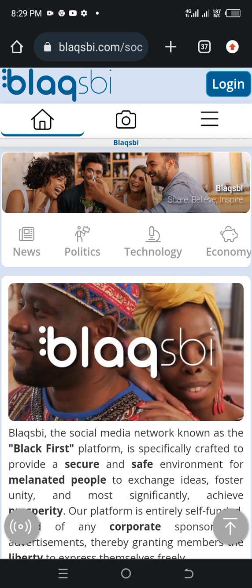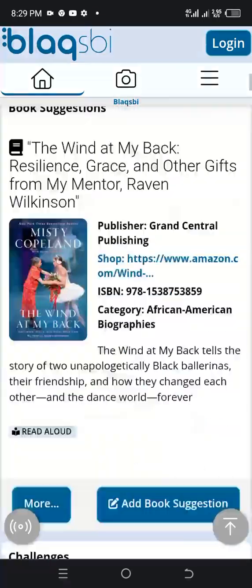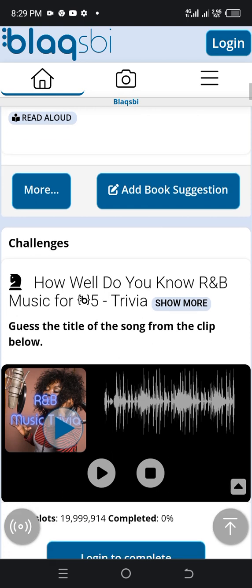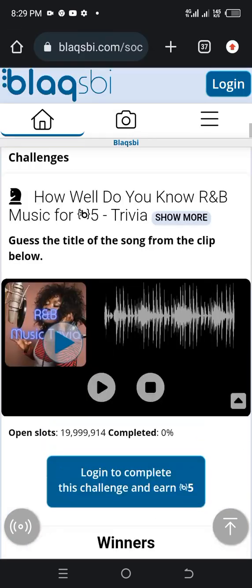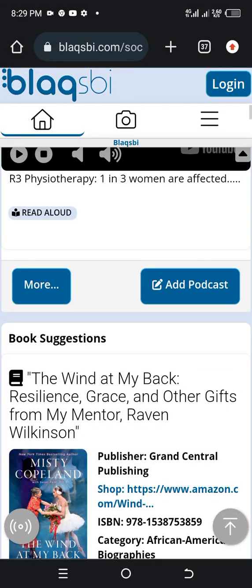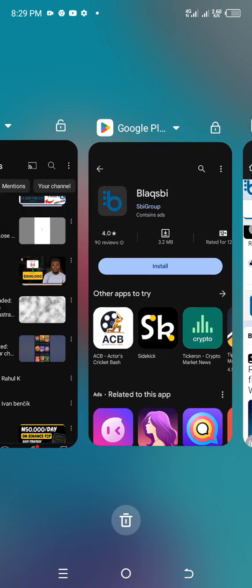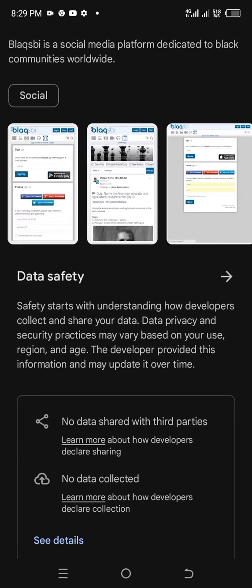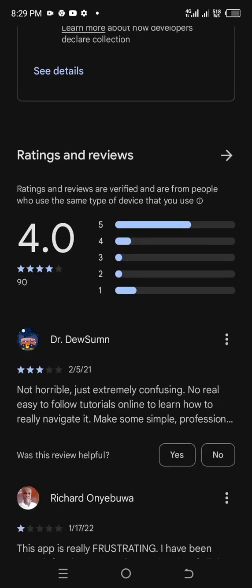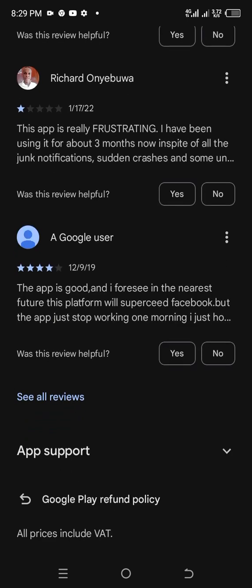Now you can see this is the interface of this platform. This is the dashboard. You can see how it is. All you need to do is pick up your phone, go to your Play Store and download this amazing app. This is the app, Blacksby. You can scroll down and see some reviews for yourself.